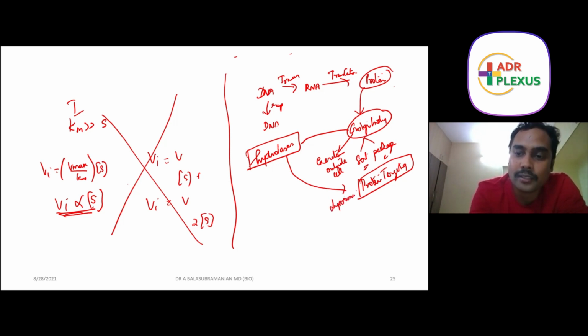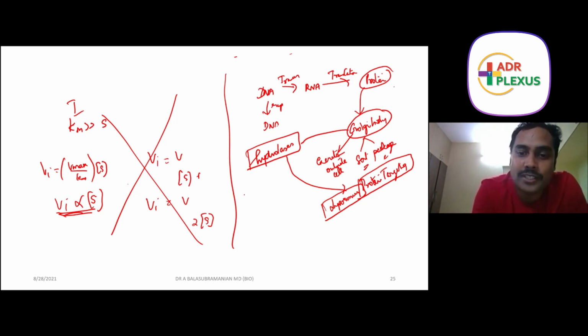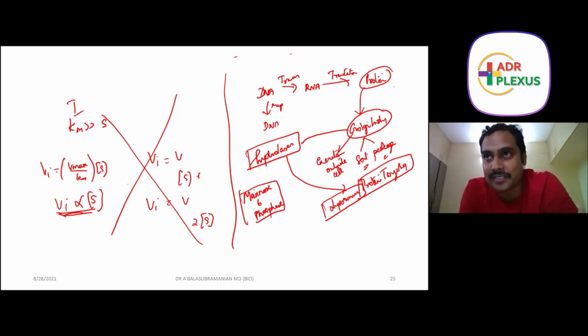But how will the branding happen, sir? Suppose you have to send a letter to someone, you have to write the address. In the address, a pin code is important. Suppose you are sending it to me in Chennai, then it is the 6 lakhs pin code. Like that, the proteins also have a pin code. That pin code is called mannose 6-phosphate. There is an enzyme to put this pin code, N-acetylglucosamine phosphotransferase. That enzyme will add mannose 6-phosphate to all the proteins, so the proteins will be branded to target the lysosomes.